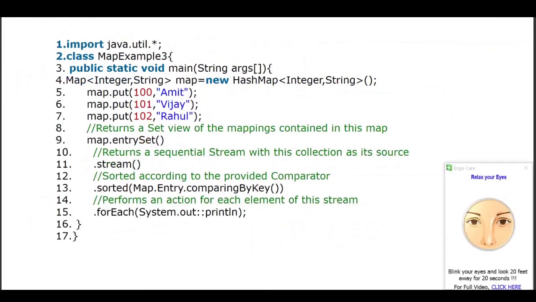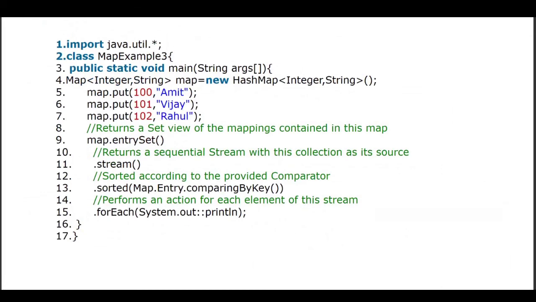This is the Java 8 method way of doing it here. You can get it from a stream, we can get a sorted map, and we can get it by comparing the keys. We can get a sorted map also. This is something new in Java 8. You can go and try on your own.